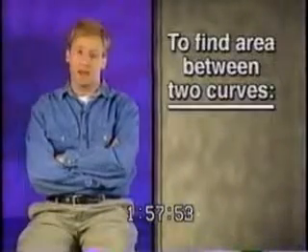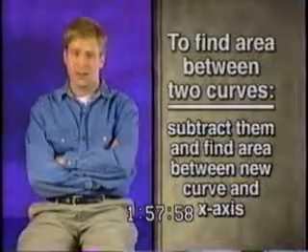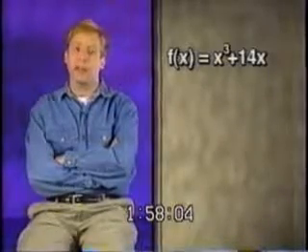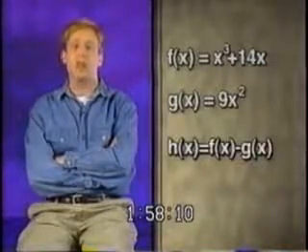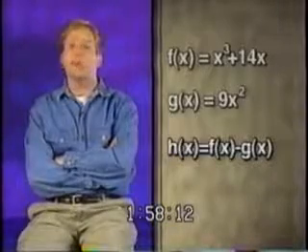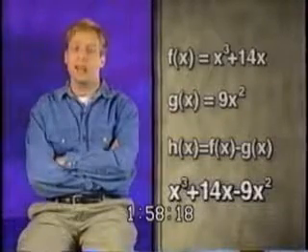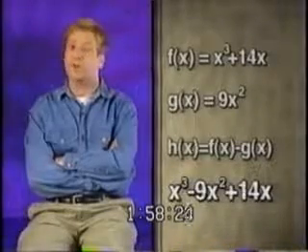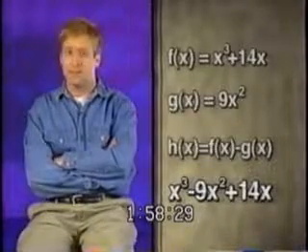So whenever you need to find the area between two curves, just subtract them and find the area between that new curve and the x-axis. For example, to find the area between the curves f of x equals x cubed plus 14x and g of x equals 9x squared, we only need to find the area between the function h of x, which equals f of x minus g of x, and the x-axis. So, h of x would be x cubed plus 14x minus 9x squared. This can be written as x cubed minus 9x squared plus 14x. We won't go through the rest of the problem, since it's just like the area problems we already did. But really, it's straightforward.